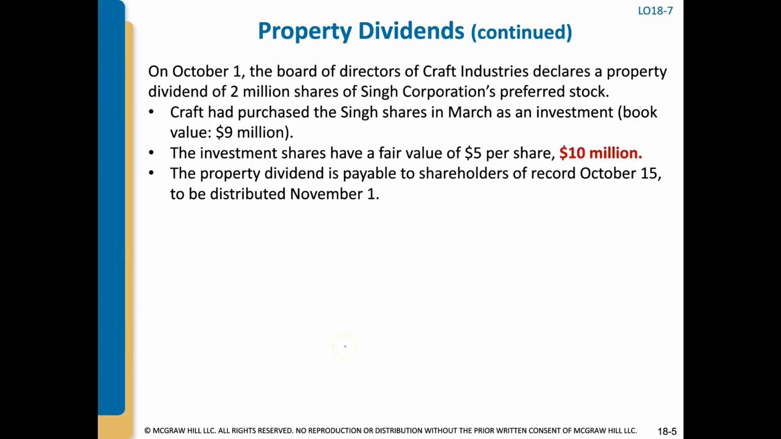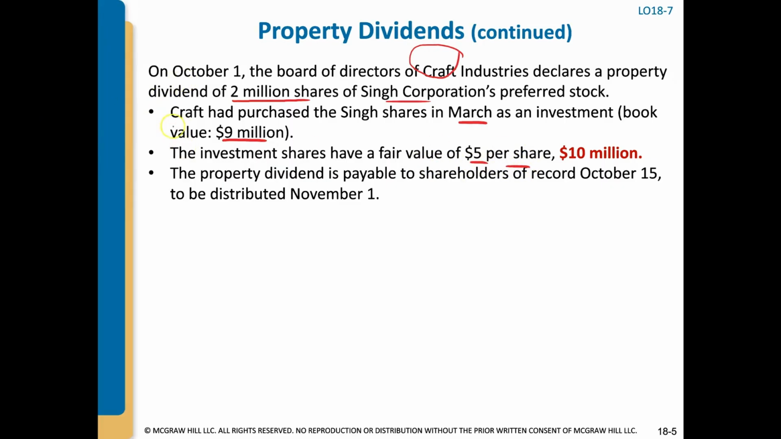Let's go over a property dividend example. On October 1, the board of directors of Kraft Industries declares a property dividend of 2 million shares of Sing Corporation preferred stock. So Kraft owns stock in Sing Corporation, and that's what they're going to distribute as their dividend. Kraft had purchased the Sing shares in March as an investment, and the book value was $9 million. And the investment shares have a fair value of $5 per share.